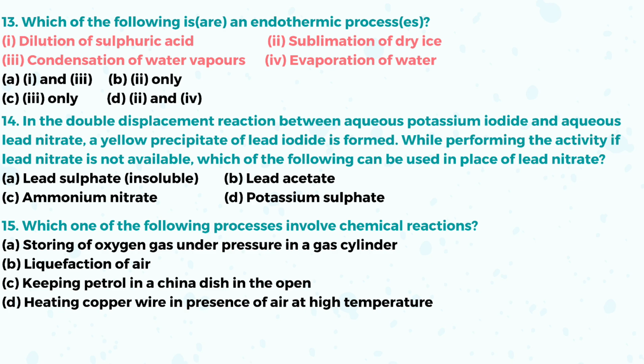Third one, condensation of water vapors. Condensation means water vapor is converted into liquid form. At that time heat energy is released. It means it cannot be endothermic. It can be an exothermic process. For evaporation of water, yes, water is liquid. When you provide heat energy, it is converted into water vapor. It means that is an endothermic process.